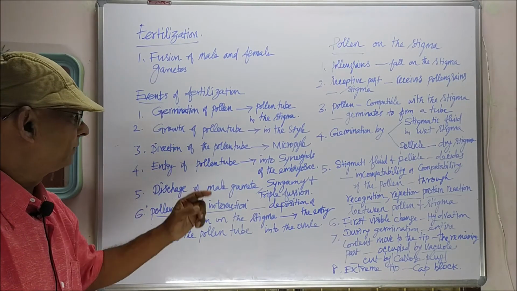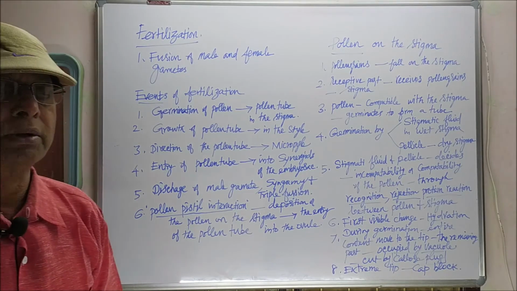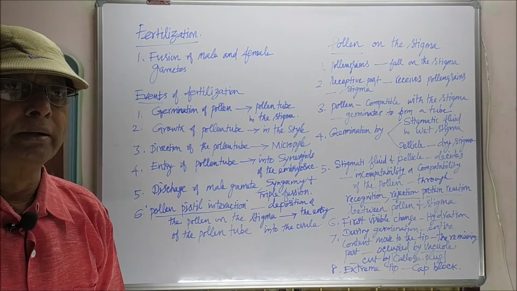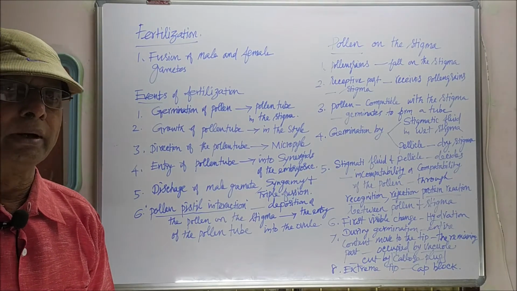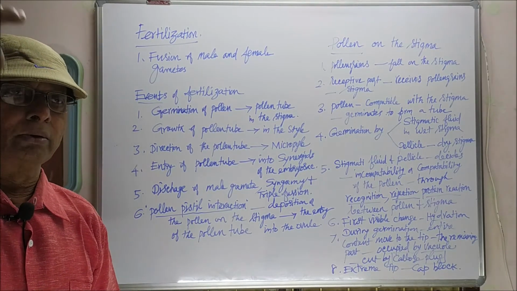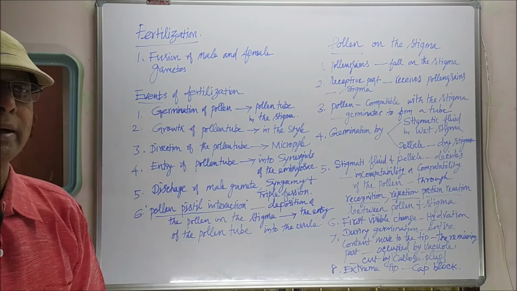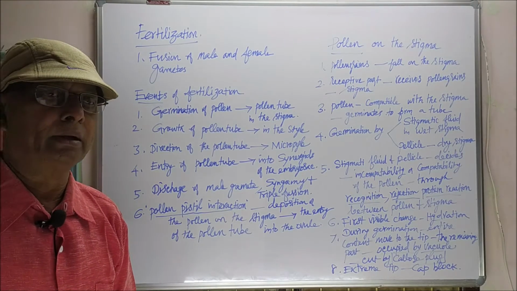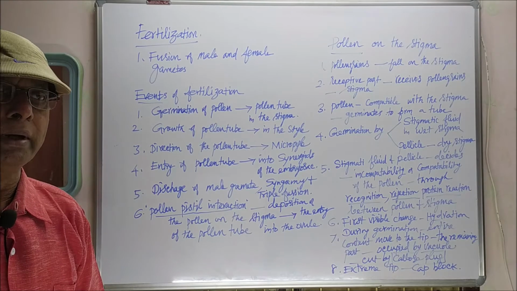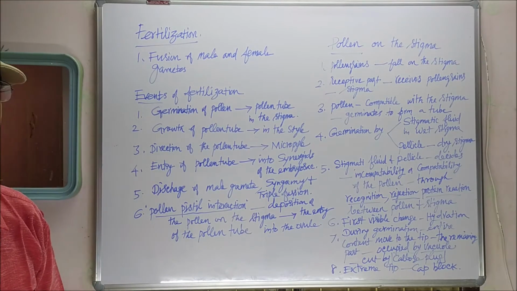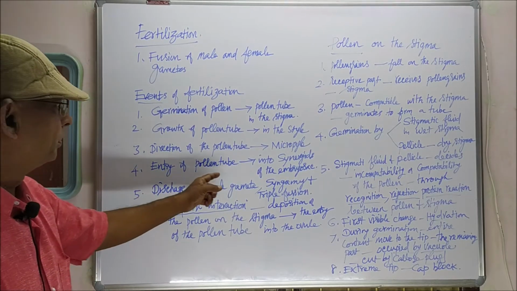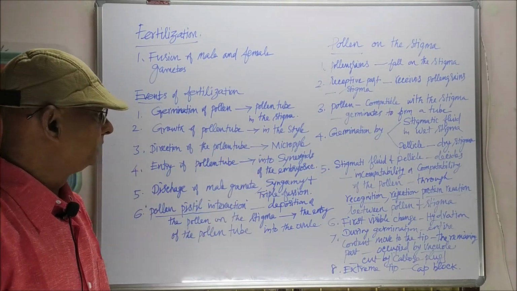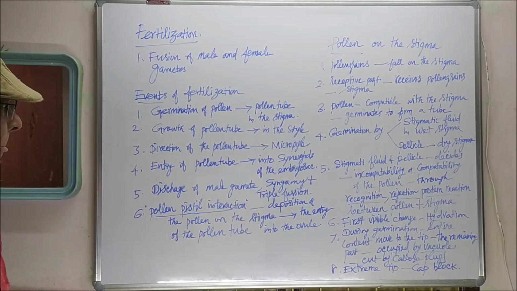Fourth one, entry of the pollen tube into the synergids. The pollen tube will enter into the synergids at the micropylar end. Towards the micropylar end, there are two synergids on either side of the egg. The pollen tube will be directed to enter into any one of the synergids. That is the entry of the pollen tube into the synergids of the embryo sac.